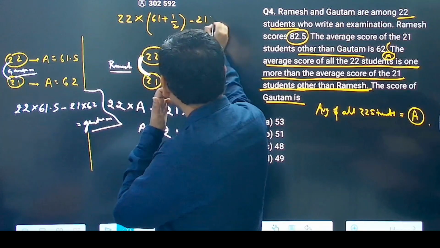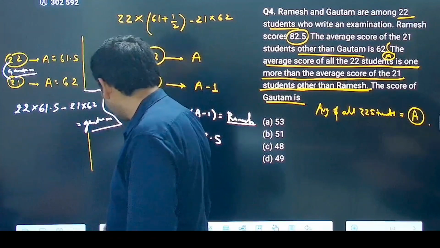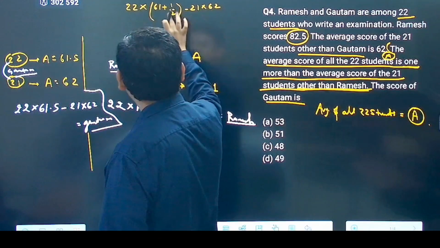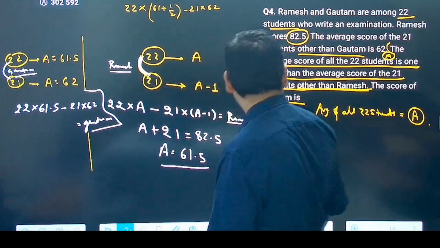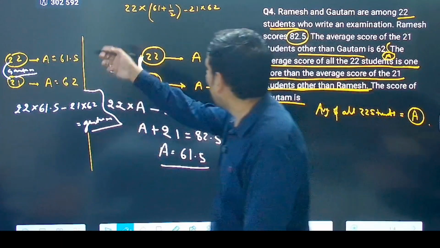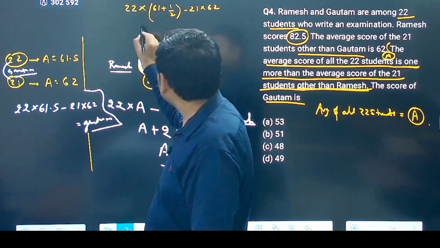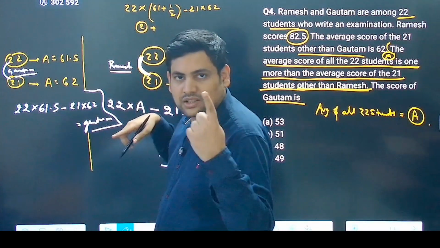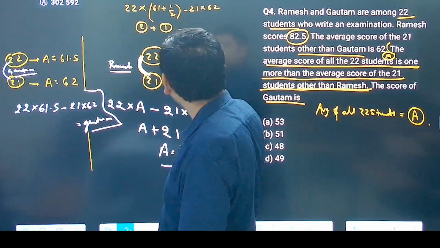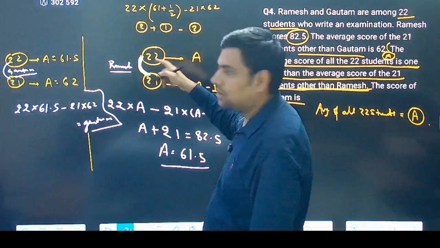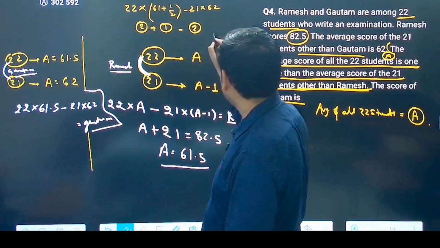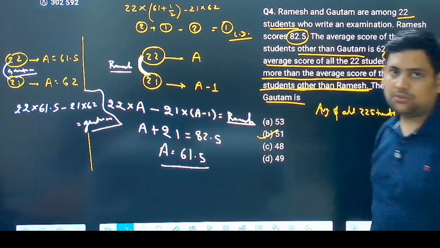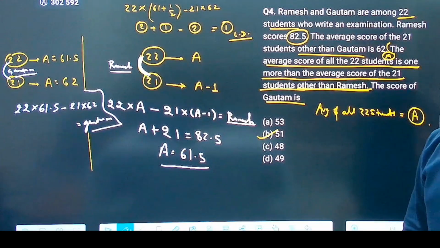Now, minus 21 into 62. Fine till here? So now see what I am doing. I just focus on the last digit because it is different in all the options. Now it is 22 into 61, so this will give me last digit 2. Then 22 into half, that means divided by 2, that means 11, which gives last digit 1, minus 2 into 2, which gives 4... so 2 plus 1 is 3, 3 minus 2 is basically 1. So the last digit must be 1 for Gautam. Answer becomes B, 51. Understood?